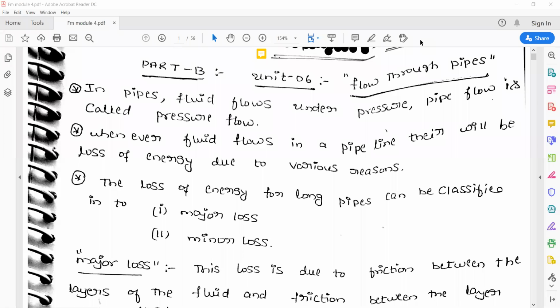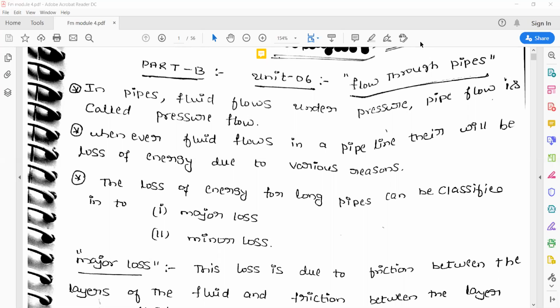Hello everyone. We can discuss the fourth module, that is flow through pipes. So when the fluid passes through a pipe, how do losses take place? What are the losses which occur when the fluid passes through a long pipe? We will be discussing this under this chapter.